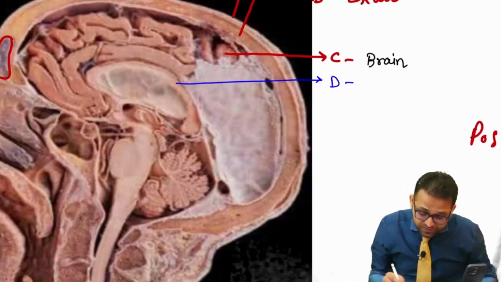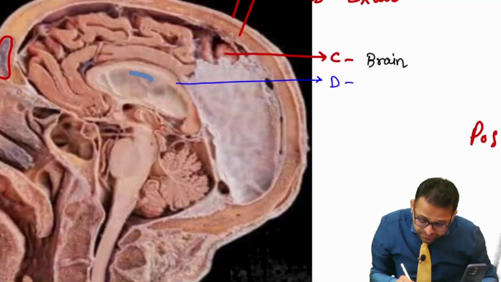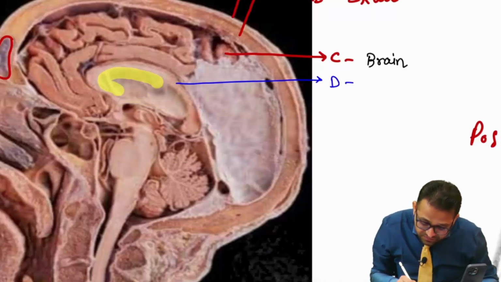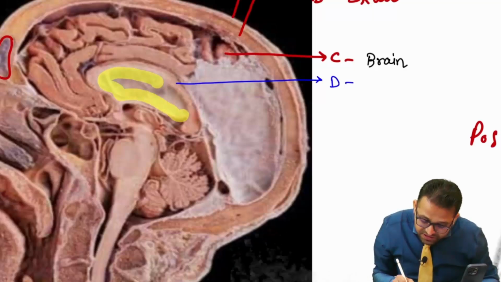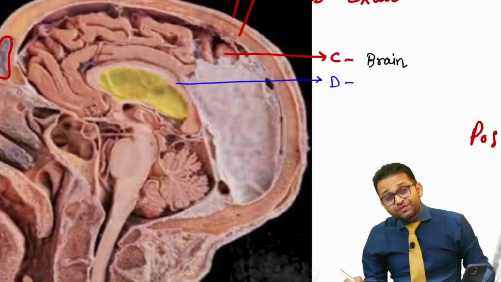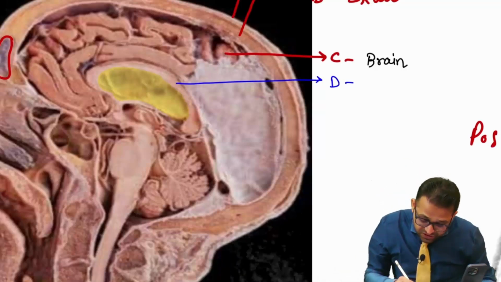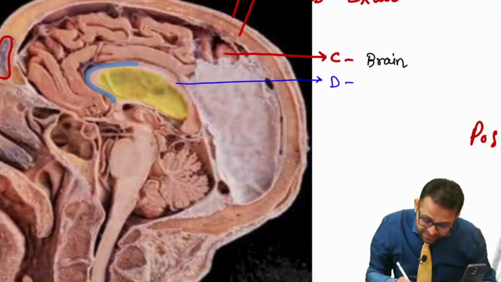And can you observe there is one particular lucid structure? Actually, it is the partition between the two ventricles. I am giving the clue for all of you. What should be the name of this structure? Again, there is one structure which you have to identify, which is running like a girdle, belt-shaped in this way.